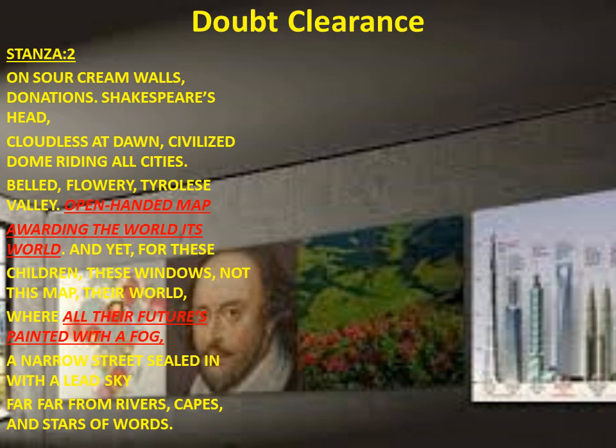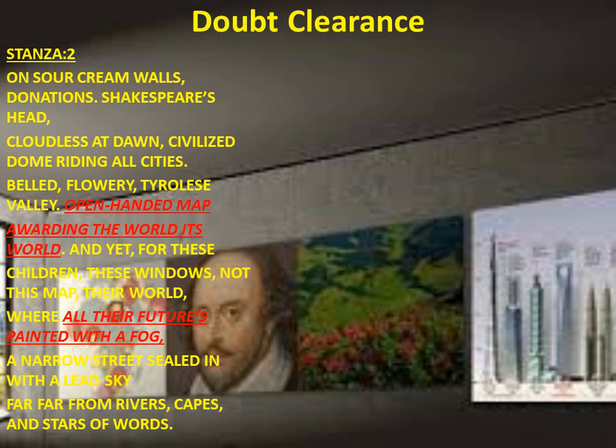Mostly the problems that occurred or the doubts that occurred were there in stanza 2. Let's check the second stanza once more. On sour cream walls, donations, Shakespeare's head, cloudless at dawn, civilized dome riding all cities, belt flowery, Tyrolese valley, open-handed map awarding the world its word. And yet, for these children, these windows, not this map their world, where all their future is painted with a fog, a narrow street sealed in with a lead sky, far, far from rivers, capes, and stars of words.